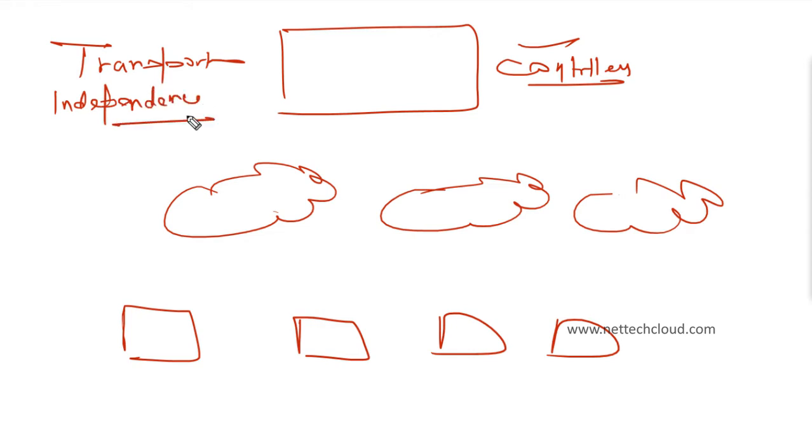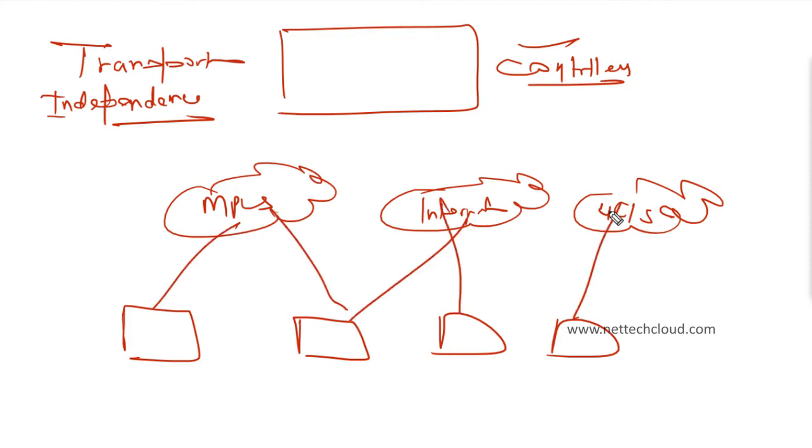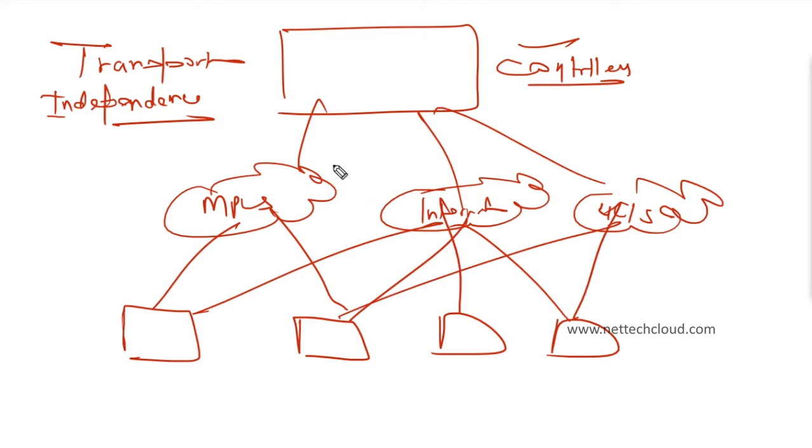Transport independence: it can be, of course, MPLS or internet or broadband or 4G, 5G network, right? Any transport. Basically, between the devices there should be just IP reachability, no matter what the transport is. That is transport independence.